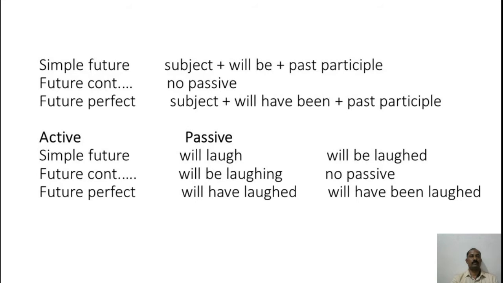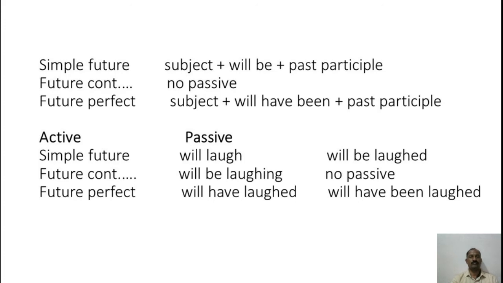Future tense. In simple future tense: subject plus will be plus past participle, and there will be no passive voice for future continuous tense. And for future perfect tense: subject plus will have been plus past participle. These rules we have to follow while converting active into passive voice.